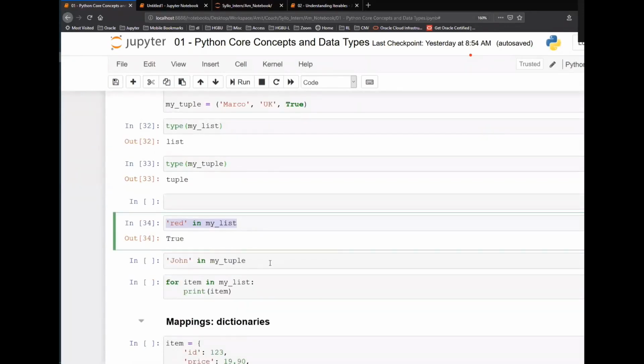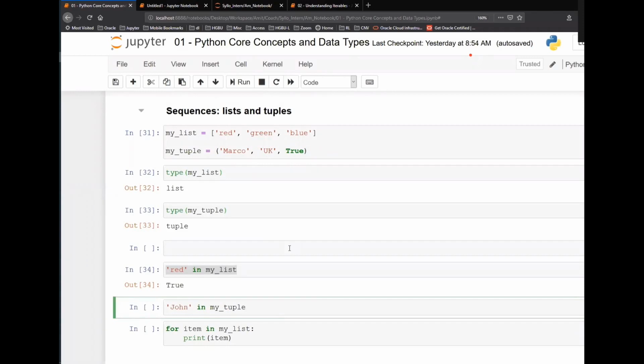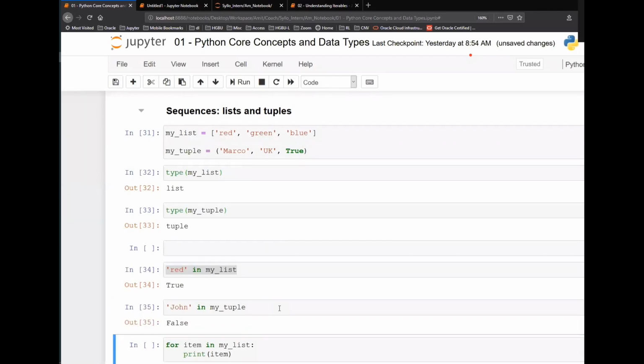Now, if I say John in my tuple, what will be the output? My tuple stores Marco, UK, and true. If I say John in my tuple, what will be the output? False. There is another operator which you can use, not in.